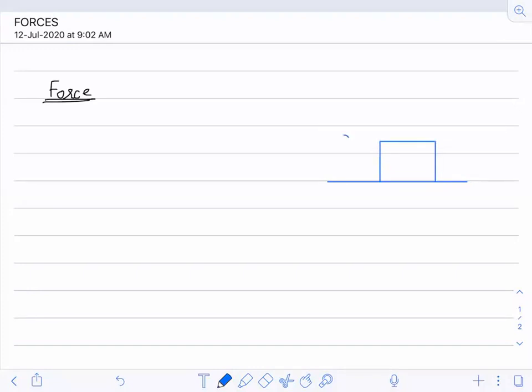There is a boy here who is applying a force on this. If I have to see the force on this block, any object other than this block will be treated as an external agent, an external body.